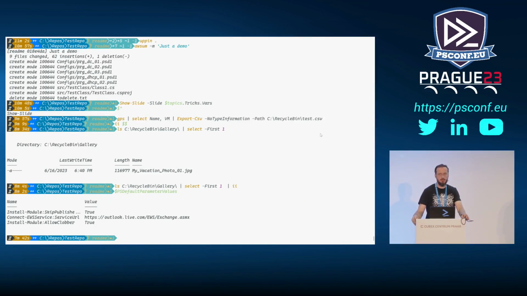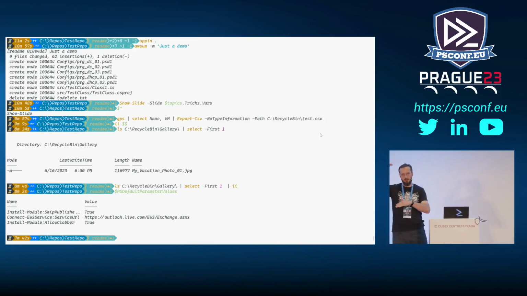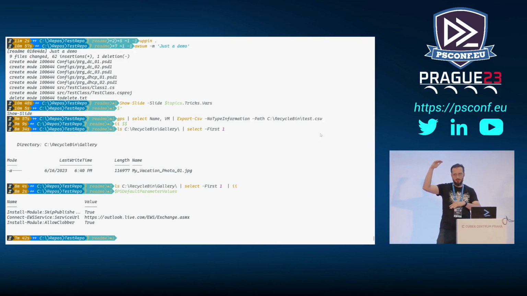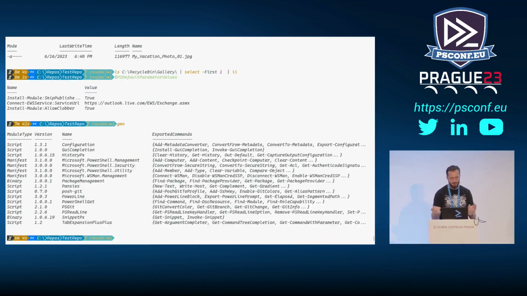Oh, so this one was. So I think the question is about the prompt itself, how it's built. Oh yeah. Okay. Sorry. Yes. Thank you. So the question is about the module that was responsible for the GUI pop-up when I was doing tab completion. Thank you. So that one was GUI tab completion, I believe. Let me just double check that, because I can always do this, and then I don't have to pretend like I remember. So this GUI completion is the module that I was using for that.